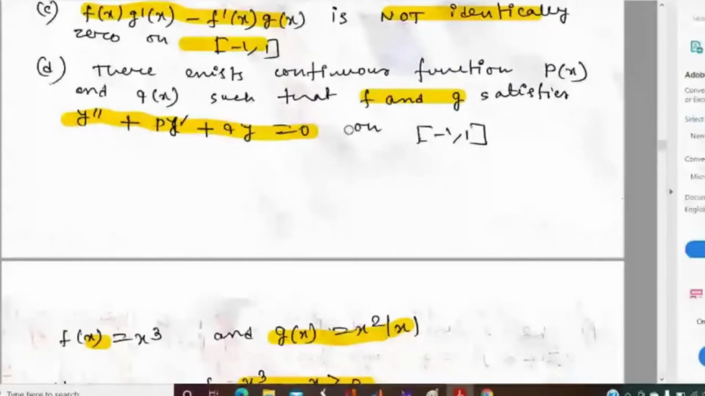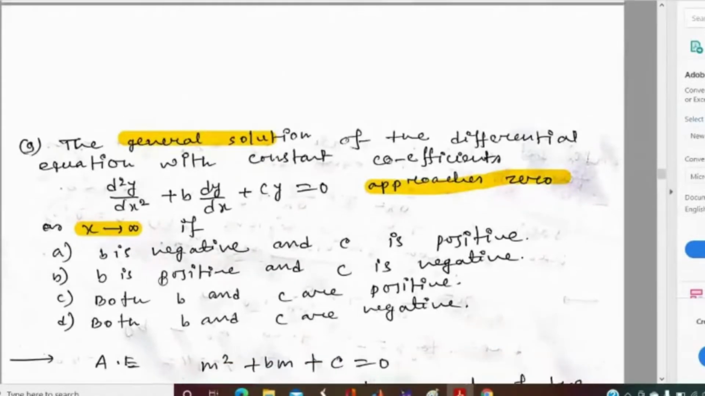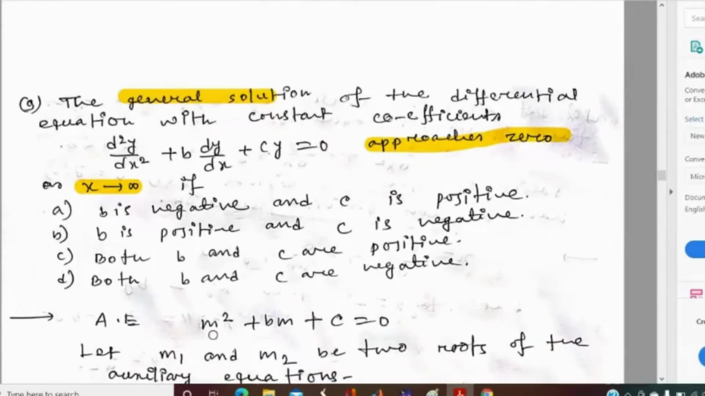So let us discuss the next problem. A differential equation is given here, and it says that the general solution approaches zero as x tends to infinity. Then which options will be correct? Obviously the auxiliary equation will be m square plus bm plus c equal to 0. Here we suppose that m1 and m2 are two roots of this auxiliary equation.